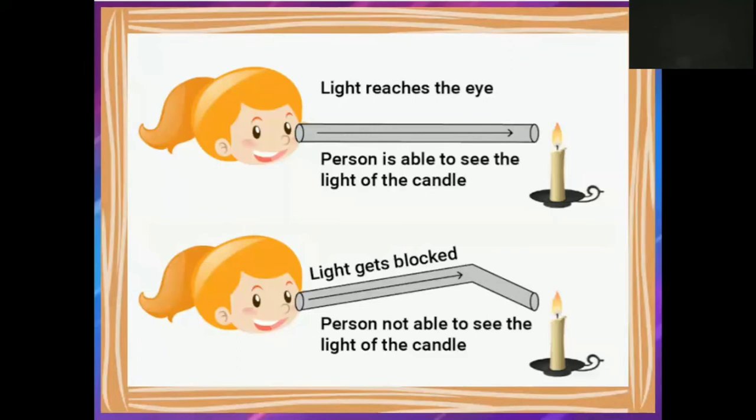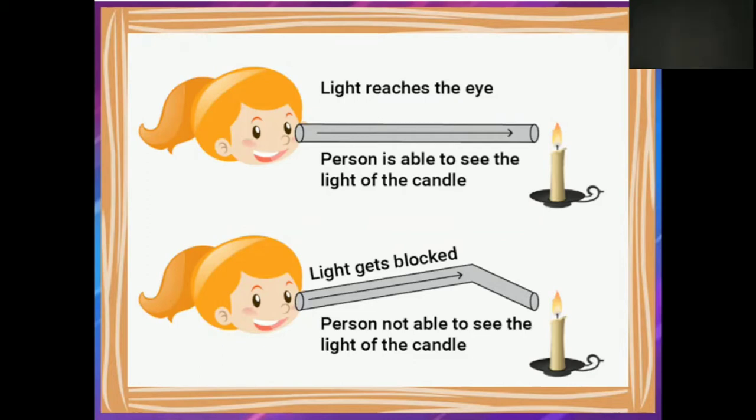Now students, a spot is visible to you. What is that? The light is traveling through the tube that I have shown to you. Yes, the torch light is visible here. But if I bend the tube, now the whole screen is black, nothing is visible to you. Why does it happen? Because the light travels in a straight line.